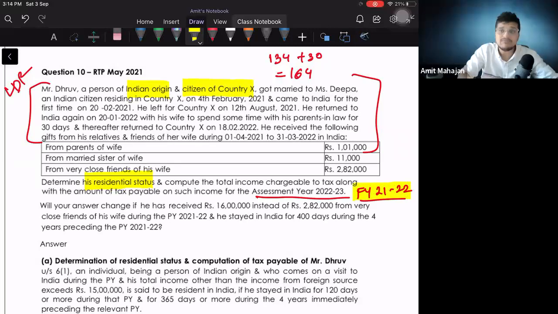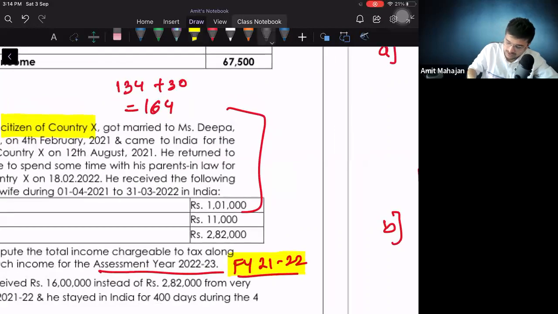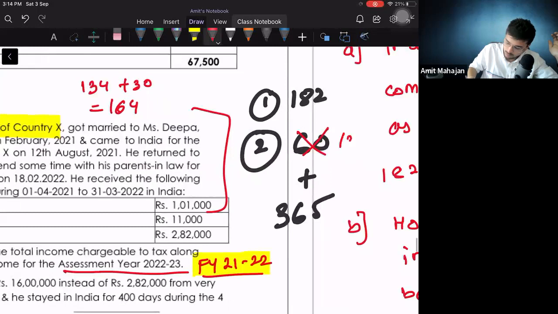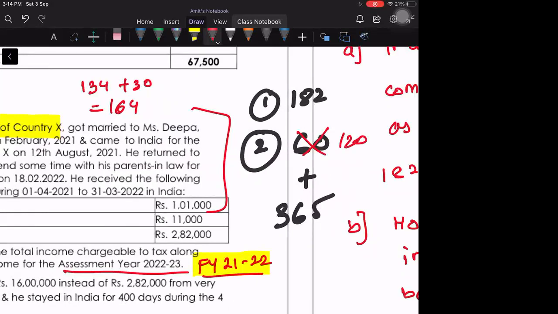Ekdam proper. But usme bhi we had seen one more thing, that if your Indian income other than foreign sourced income, that is your Indian income, is more than 15 lakh rupees, then in that case, the second basic condition will revive with some alteration. What is that alteration? कैसे दिखेगा पूरा condition? First basic condition तो 182 days वैसे ही दिखेगा. Second basic condition में पहले क्या था? 60 days in the current year and 365 days in the last 4 years. But here 60 days के जगह पे क्या दिखेगा? 120 days दिखेगा. Right? Okay.